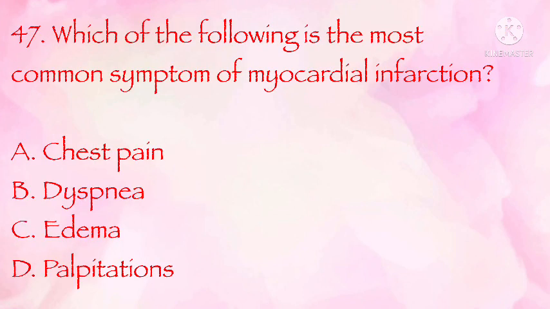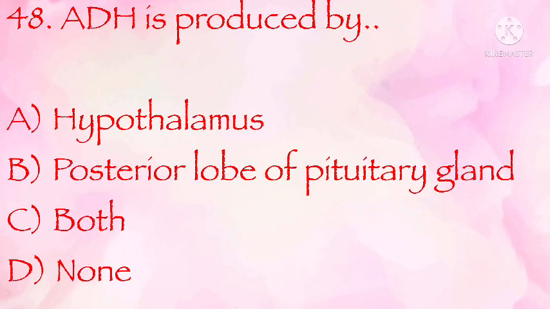Which of the following is the most common symptom of myocardial infarction? Chest pain, dyspnea, edema, palpitations. The correct answer is A, chest pain. ADH is produced by hypothalamus, posterior lobe of pituitary gland, both, none. The correct answer is A, hypothalamus.